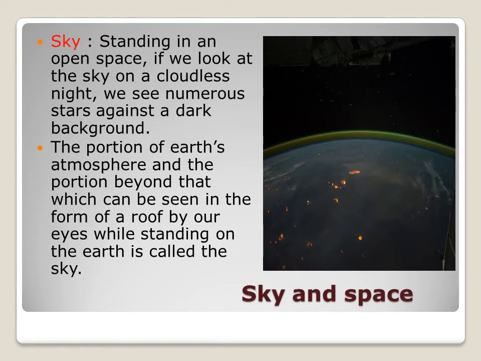Let us learn sky and space. Sky. Standing in an open space, if we look at the sky on a cloudless night, we see numerous stars against a dark background. The portion of the Earth's atmosphere and the portion beyond that, which can be seen in the form of a roof by our eyes while standing on the Earth, is called the sky.